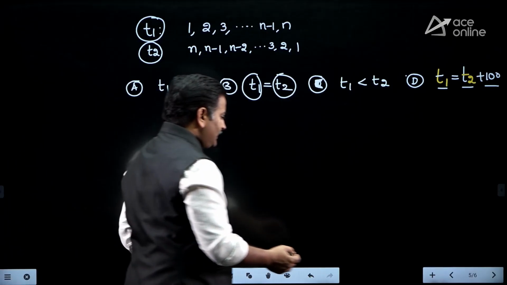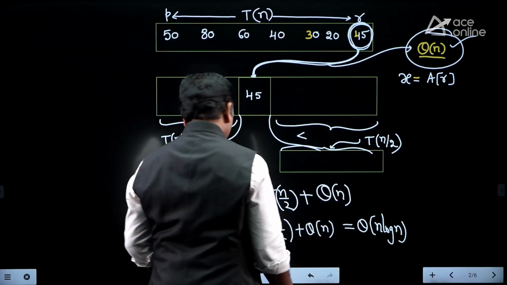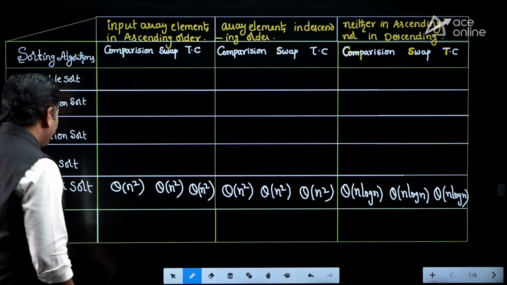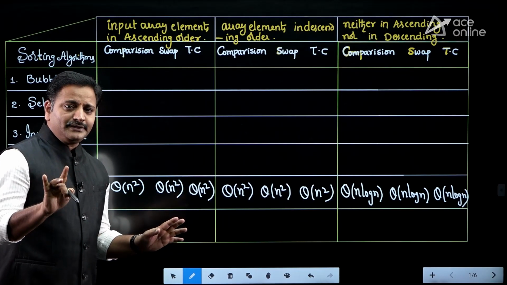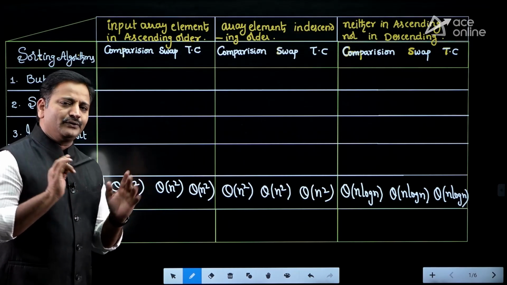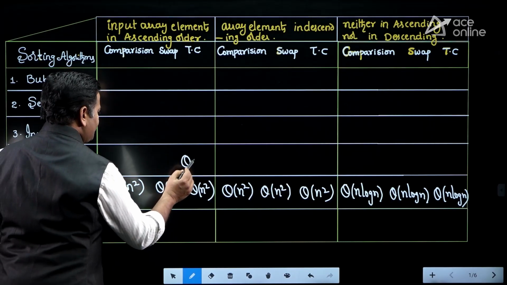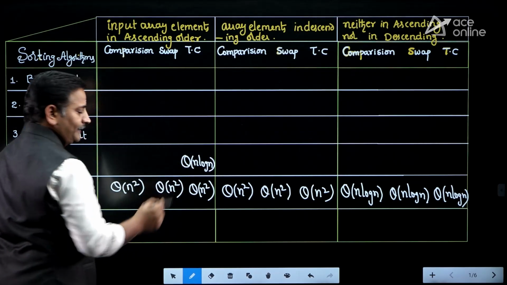Similarly, if you see the merge sort algorithm, irrespective of the ordering of elements, it always takes order of n log n only. Merge sort algorithm, the time complexity irrespective of ordering of elements is always n log n.